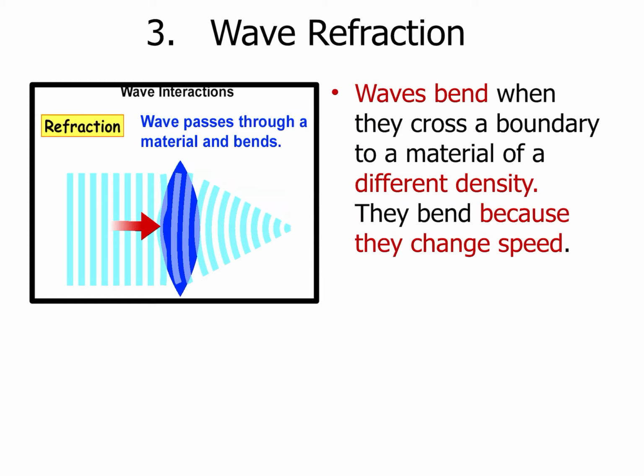Well, that material is made of some sort of combination and arrangement of particles, which creates the density of that material. So if we say that the wave is either going to be passing through the particles if it's mechanical, or it's going to be passing in the space around the particles if it is electromagnetic, then the arrangement of those particles is going to determine how easily or not the light or the wave passes through that material.